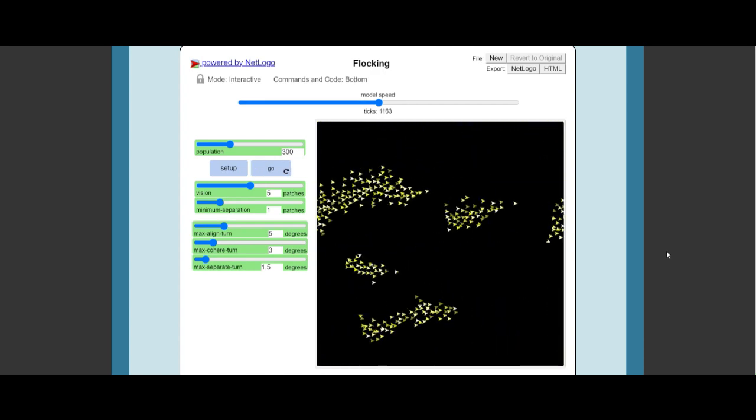As we can see, this model demonstrates how complex collective behaviors such as flocking can emerge from the interaction of simple agents following local rules. So it shows the role of local interactions in shaping global patterns.